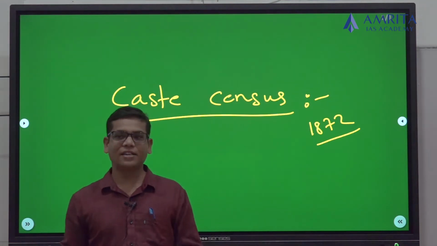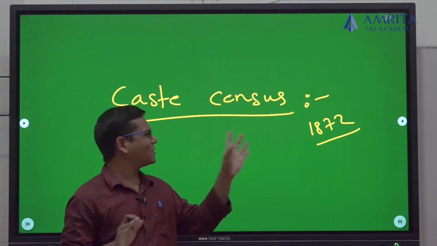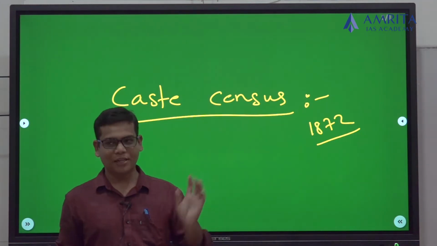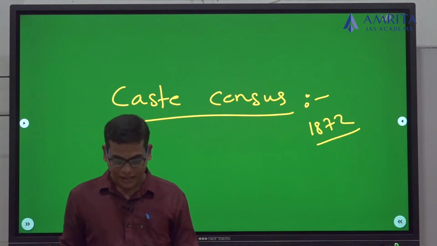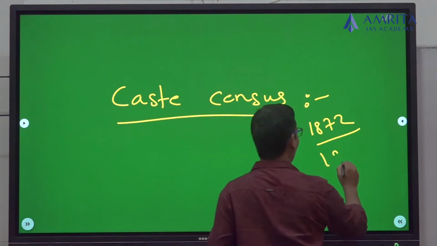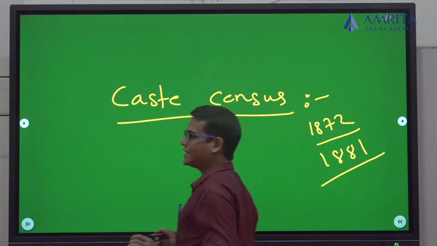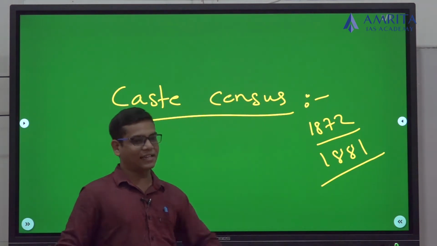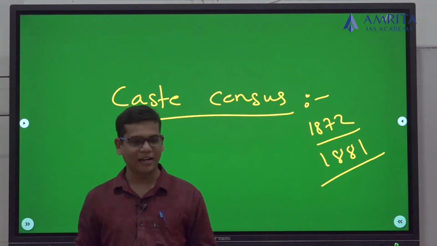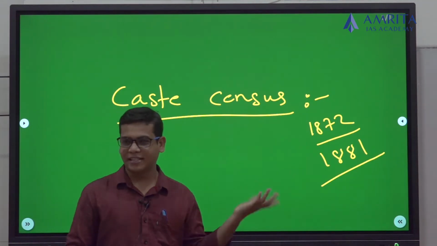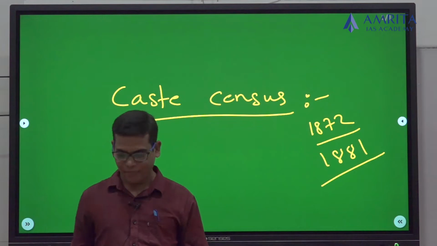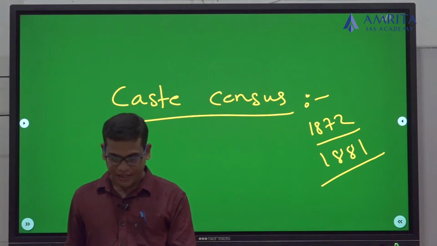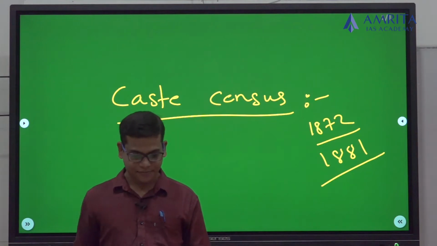But this 1872 exercise was not on a pan-India basis. It was limited temporally to some extent, and spatially to some extent, limited to a very few parts of India. But the whole India exercise was done in the year 1881. This was the first time the census was calculated in India, in modern India. We don't know whether the Ashokans or Guptas calculated it or not, but it's about modern India. The Britishers did that.